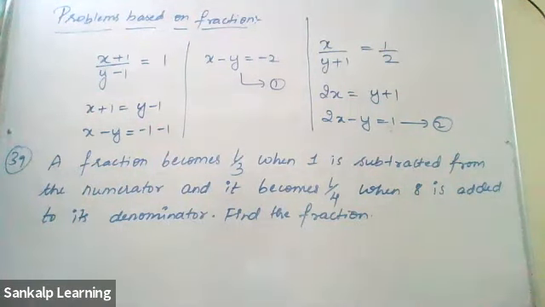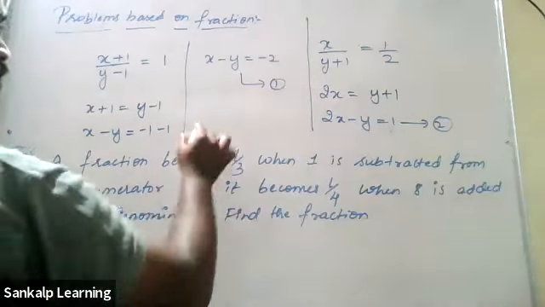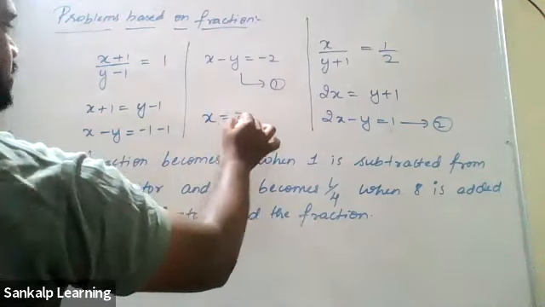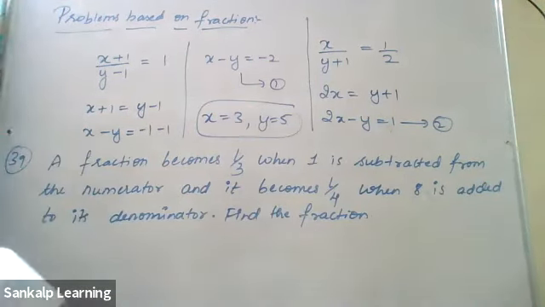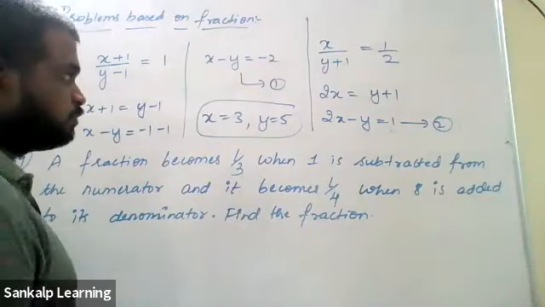So the fraction is 3 by 5. Okay, x is 3, then y is 5. So that is the answer that you should get. x is 3 and y is 5. Very good, that's correct. Sir, in the elimination method, can we cancel out y also, sir? Yes, you can. Okay.